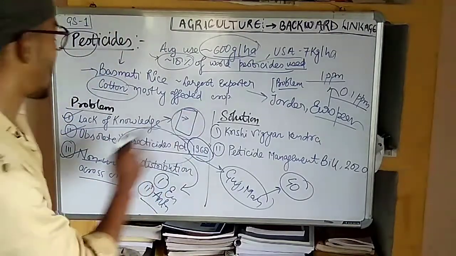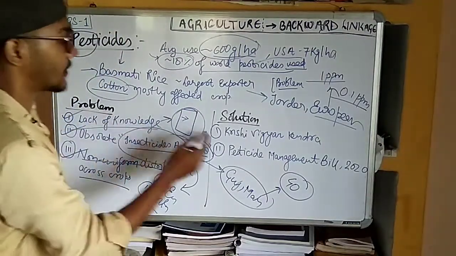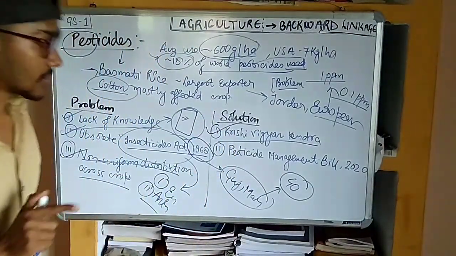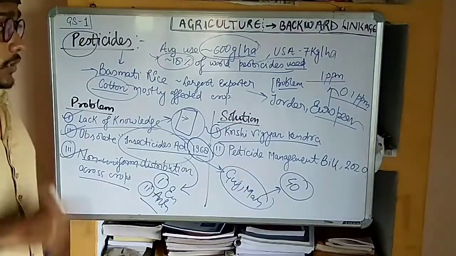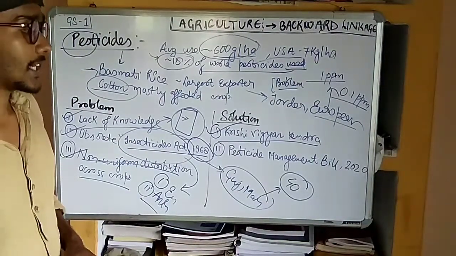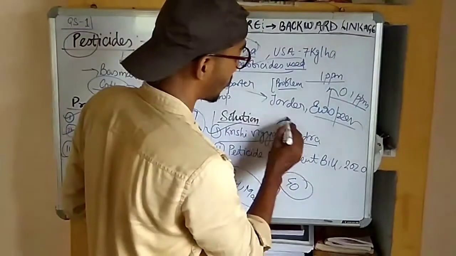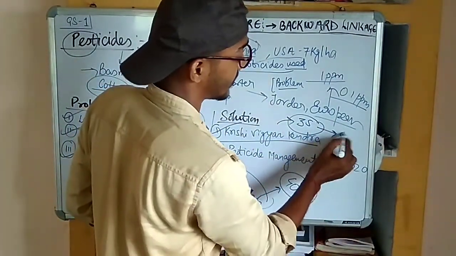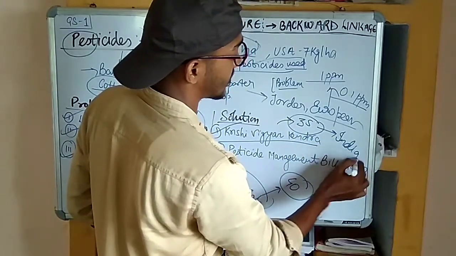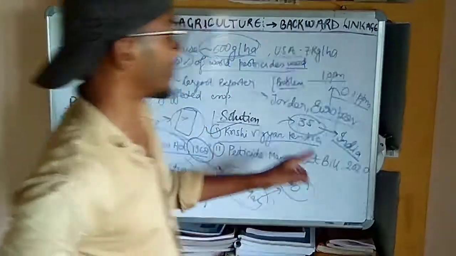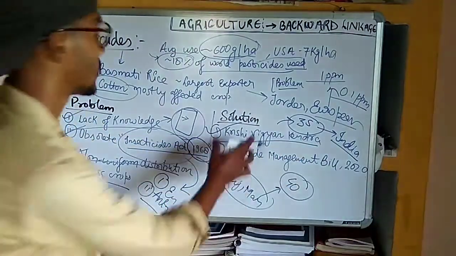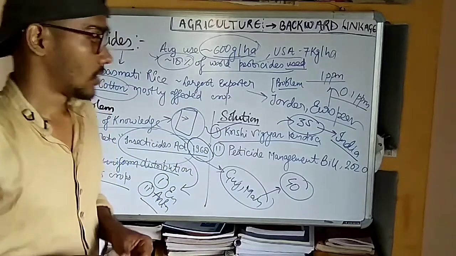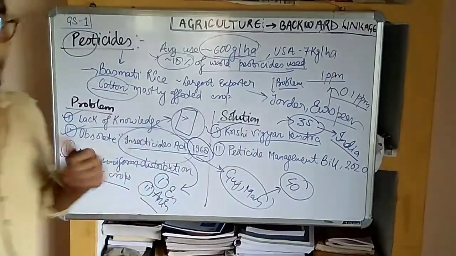Now the solution is that to make farmers aware, we can use the Krishi Vigyan Kendra. A Krishi Vigyan Kendra has to be established in every district. But the flip side is that at present only 35 Krishi Vigyan Kendras are working all across India. But the government says that we have to implement one Krishi Vigyan Kendra in each and every district, which can give knowledge to the farmers about what amount of pesticide they have to spread and many more relevant data.